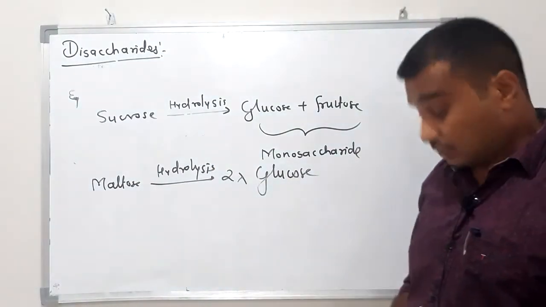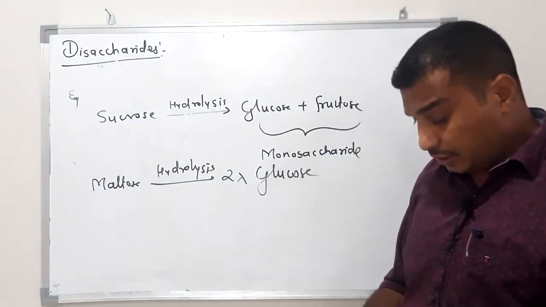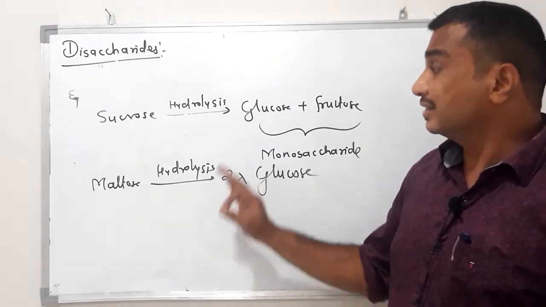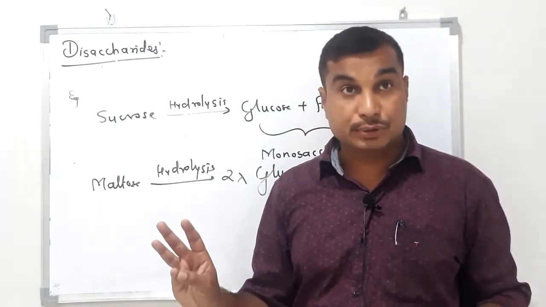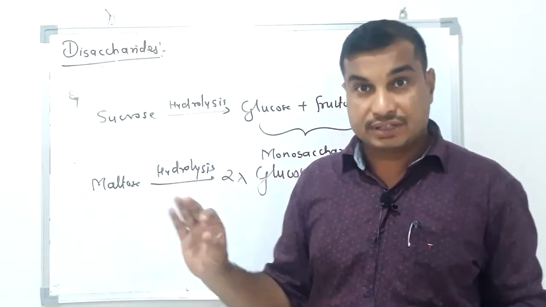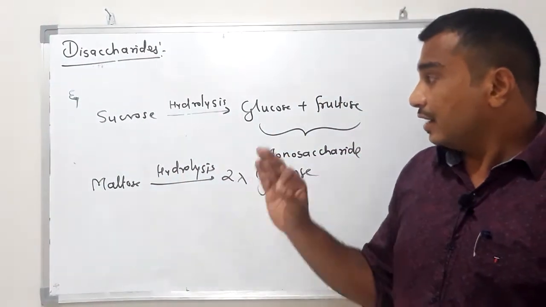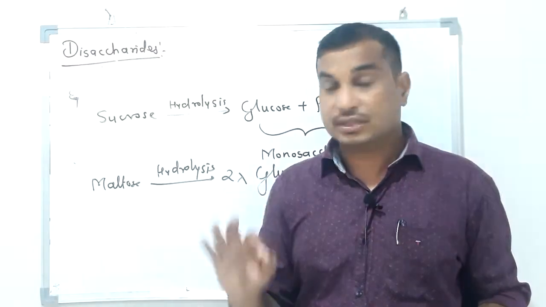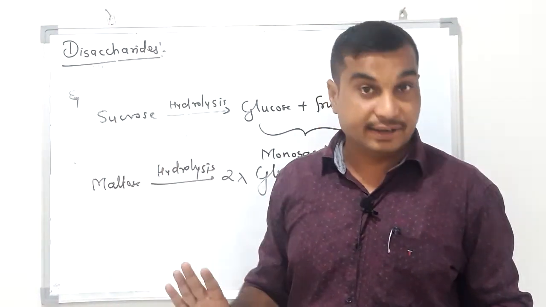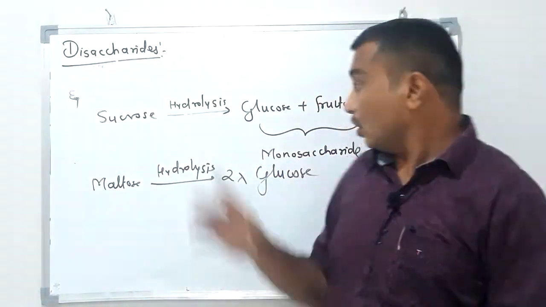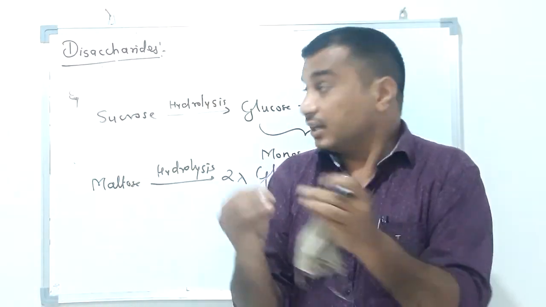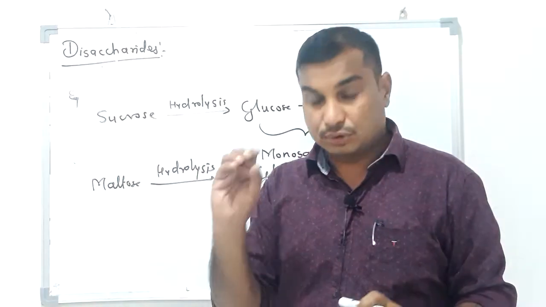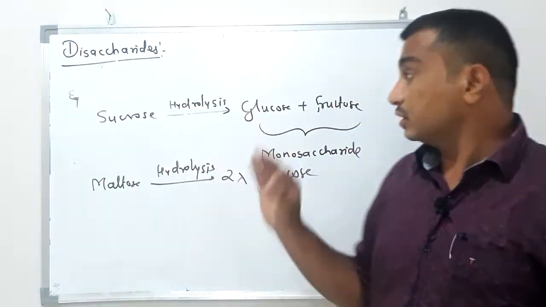Very simple. In our syllabus we only have to discuss some examples: sucrose, maltose, cellobiose and lactose. These 4 examples we have to study, and we just have to draw the structure of these carbohydrates and their linkages, how the 2 monosaccharide molecules link to each other in that particular example. So that much portion is in your syllabus.